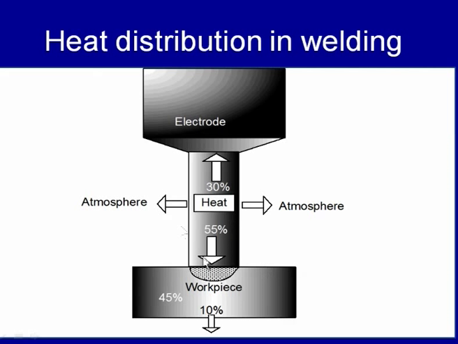So, most of the heat with the DC EN polarity is used for melting of the workpiece and melting of the fin surfaces for development of the weld joint. If we see, a lot of heat is also lost by conduction to the electrode, by convection and radiation to the atmosphere, and also to the base metal by conduction.